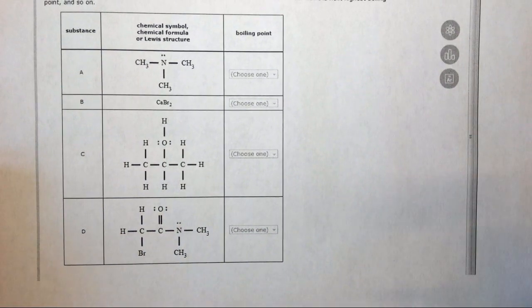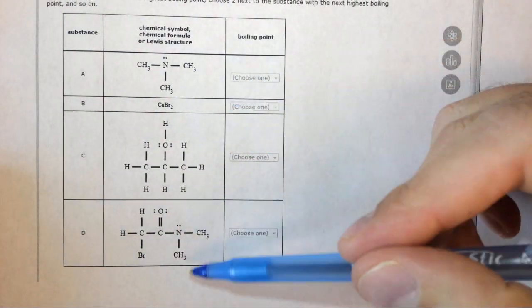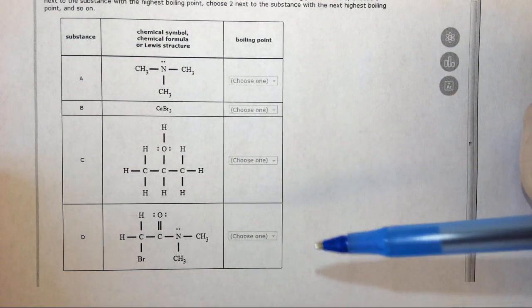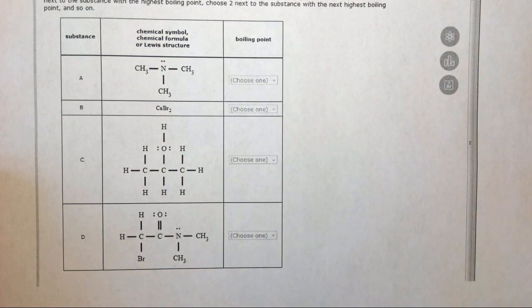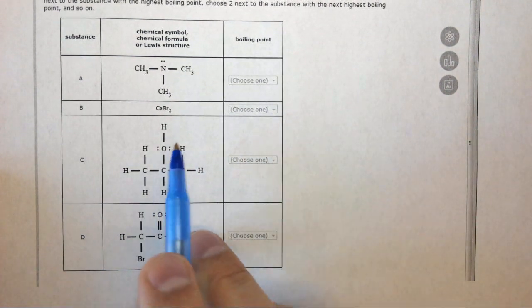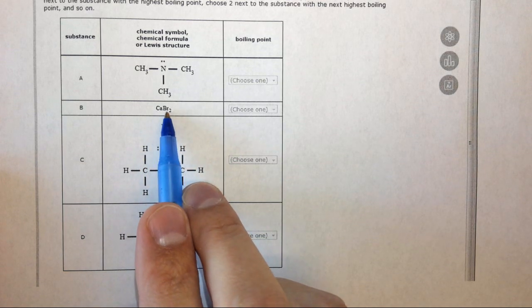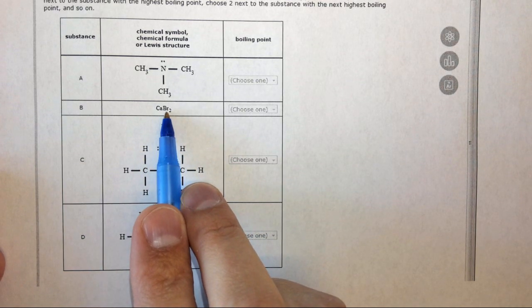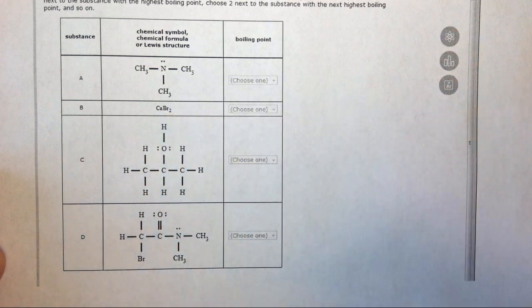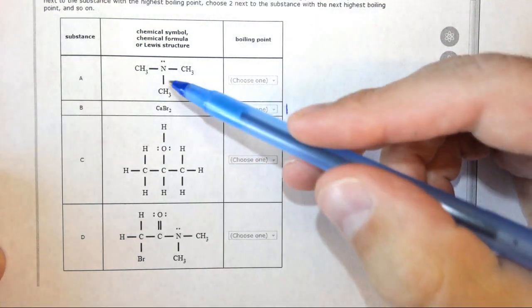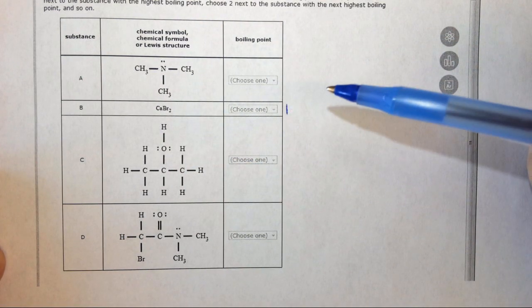In this question, we're asked to rank the following molecules in terms of their boiling point. The first thing you want to do is look for ionic compounds and metals. So in this case, we have a metal, calcium, and a nonmetal, bromide. So therefore, we have an ionic compound. Ionic compounds and metals will have substantially higher boiling points than covalent compounds. So we can go ahead and mark that as 1.